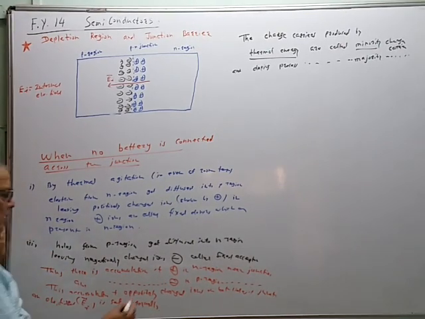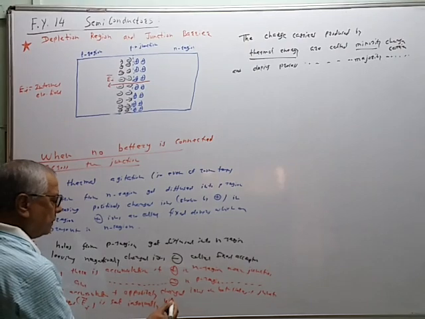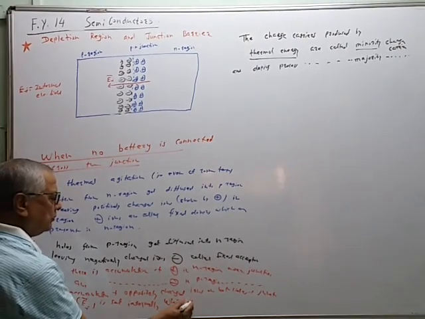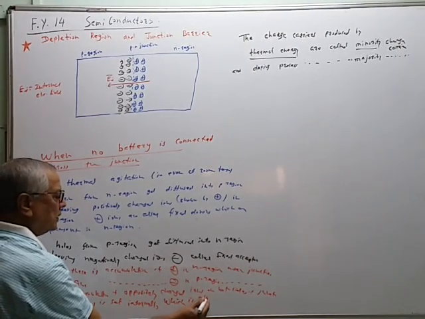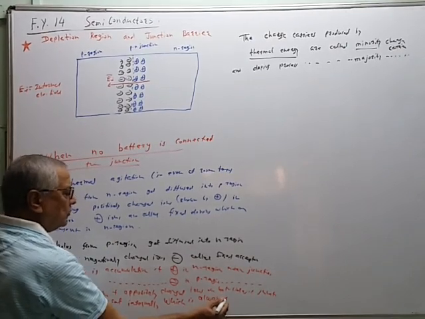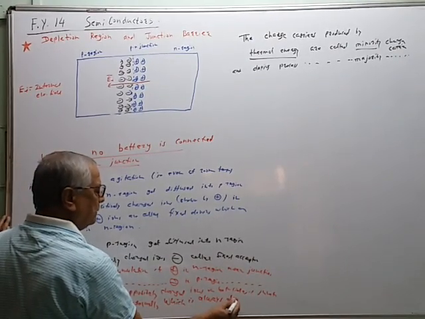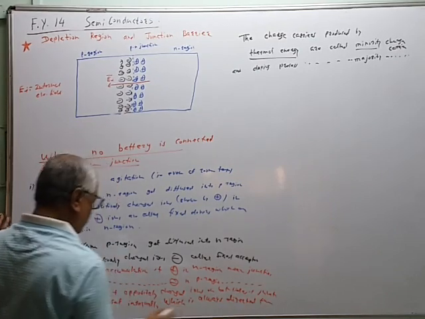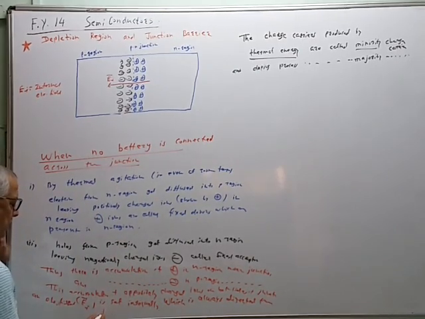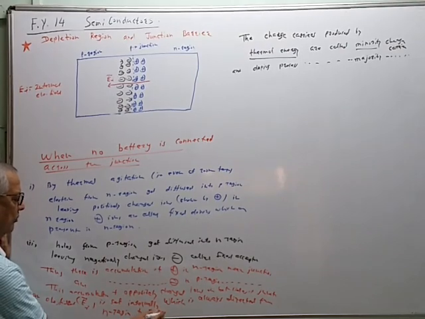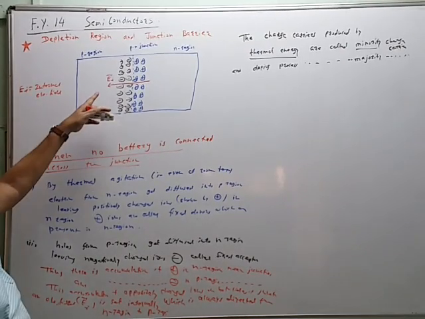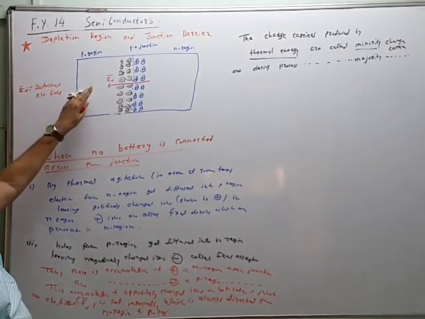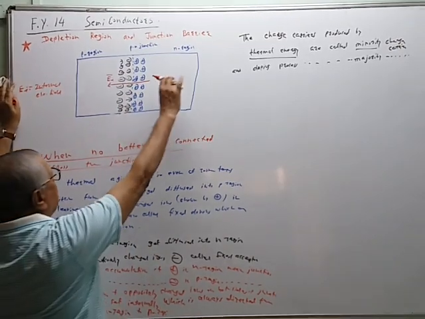So this accumulation of oppositely charged ions on both sides of the junction sets up the electric field EI internally, which is always directed from N region to P region. Very important concept. Now, the electric field EI is in this direction.